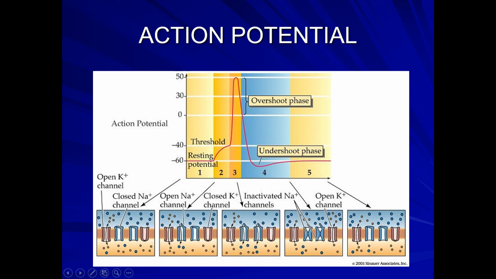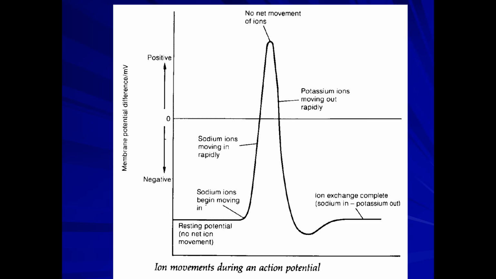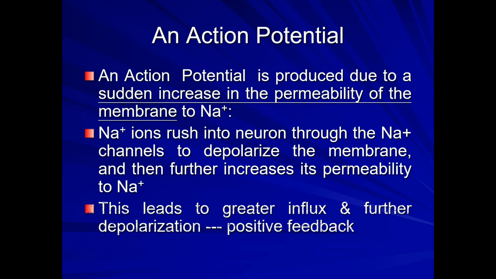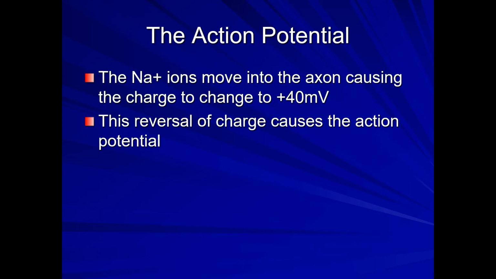Minus 70 is the resting potential. Even if it comes to minus 60, nothing is shown. Above minus 40, slowly the action potential starts. So this gap from minus 60 to minus 40 is the threshold level. Only if your stimulus is strong enough to generate an electrical current beyond minus 40 millivolts does the action potential start, and that is known as the threshold level.